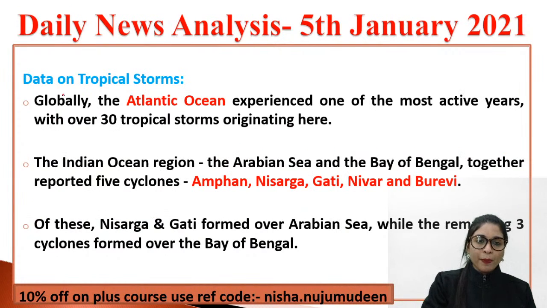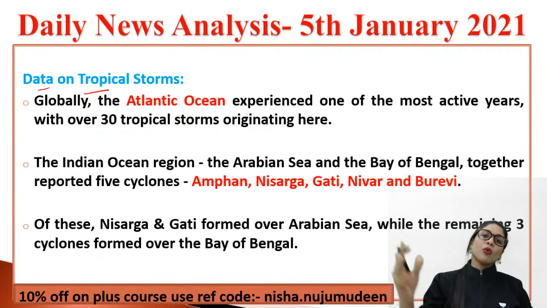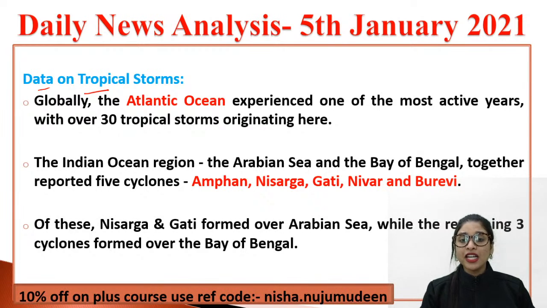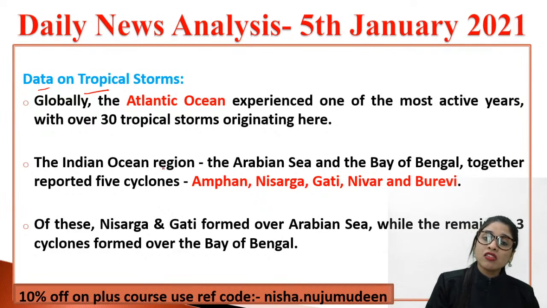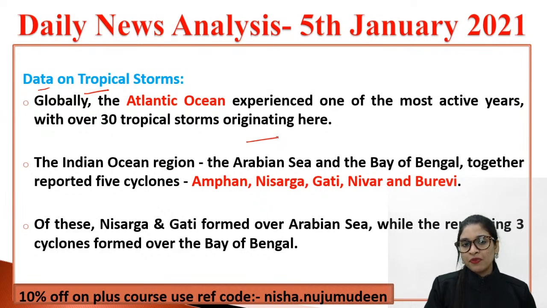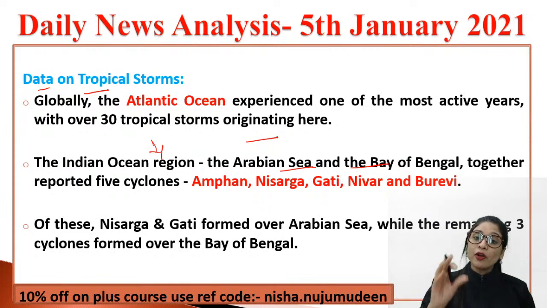Now, the next topic under climatic events talks about data on tropical storms. If you see globally, or from a worldwide perspective, the Atlantic Ocean, I can tell you, experienced one of the most active years with over 30 tropical storms originating here. And what about the Indian Ocean region, guys? The Arabian Sea and Bay of Bengal. Together, these two reported 5 cyclones.